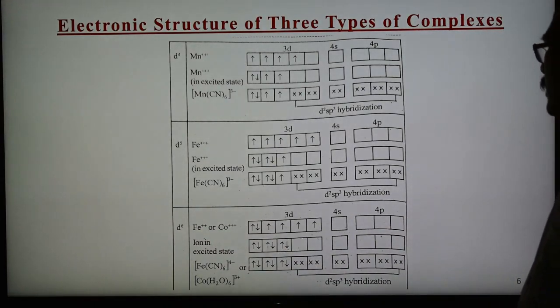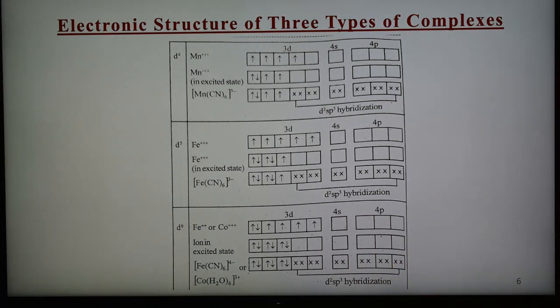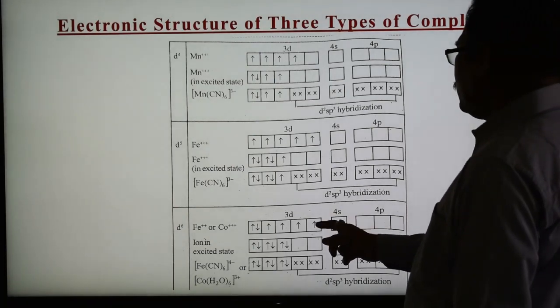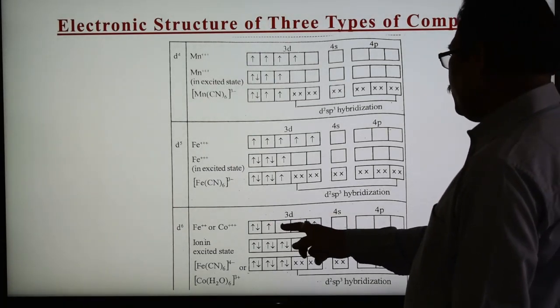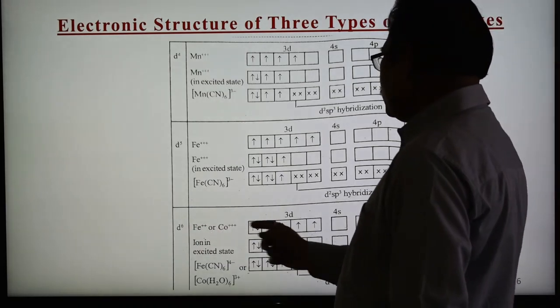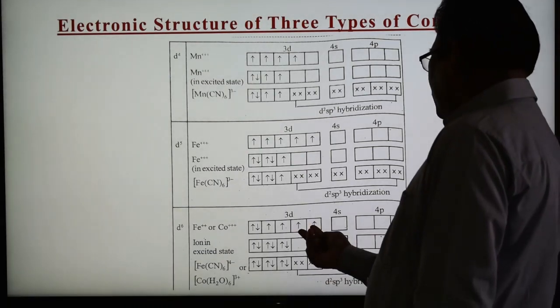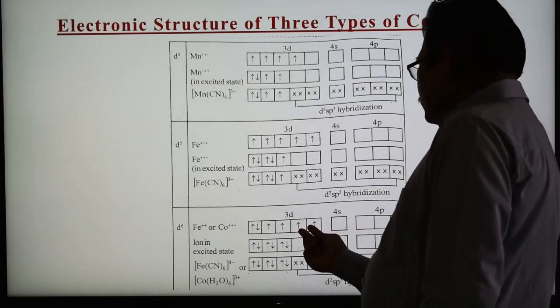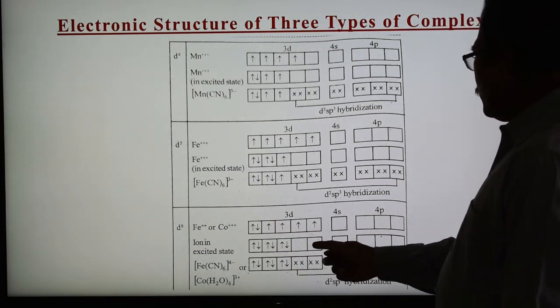We can take cobalt 3+. Cobalt has atomic number 27, and the configuration in the ground state is argon 3d7 4s2. So the 4s2 electrons are lost and 1 from 3d, and now there are 6 electrons here: 3d6. So d orbital with 6 electrons, d6 configuration. In the excited state we have to make 2 orbitals vacant, so these 2 electrons are shifted here and these 2 orbitals are made vacant.